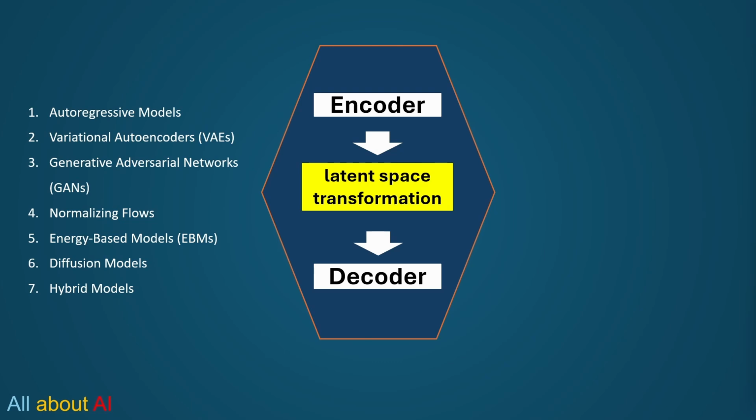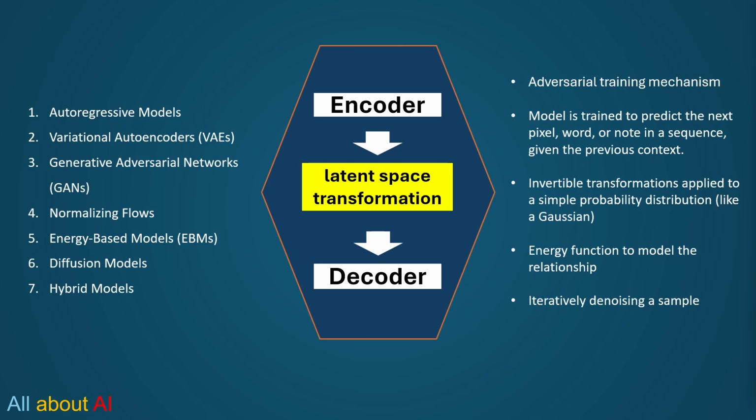Normalizing flows, energy-based models, diffusion models. Diffusion models are behind all the amazing images that we are seeing in DALL-E 2 or Stable Diffusion. Then there is something called hybrid models, which are mixing up all these models or architectures to derive some generative models. Now, while encoder-decoder is the fundamental concept behind generative AI, there are various other mechanisms and variations available.